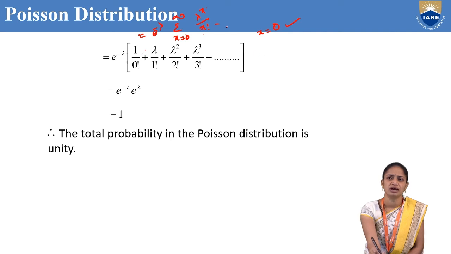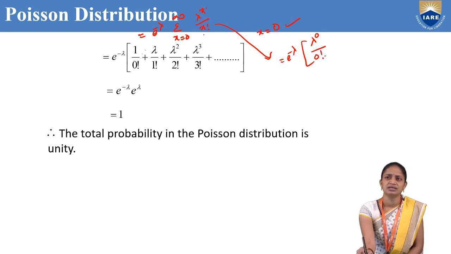So the next step is e power minus lambda into, first substituting x equal to 0, that is lambda power 0 by 0 factorial, plus, next substituting x equal to 1, that means lambda power 1 by 1 factorial. Since it is a summation, we put the plus symbol.